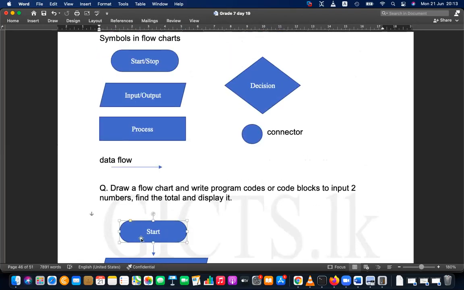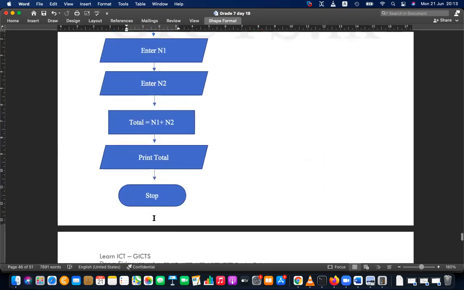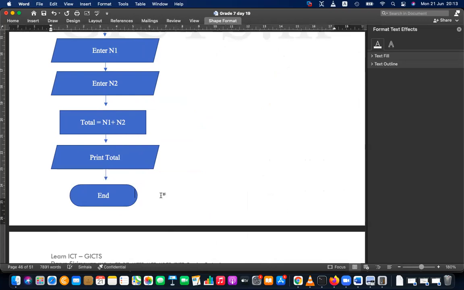You have to start. Starting is a rounded rectangle. Ending or stopping is also a rounded rectangle. We can say end also. Here we can mention end if you want. Stop is also okay. End is also okay. In your book, I think end is there. Start and end, and those are rounded rectangles.